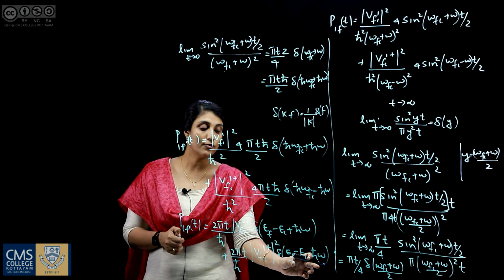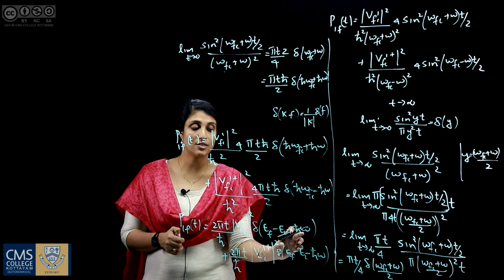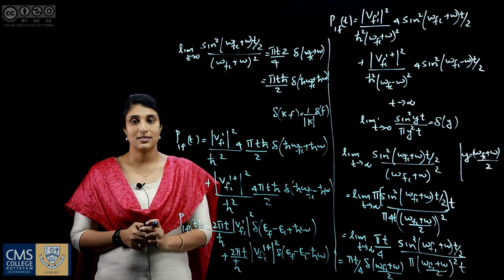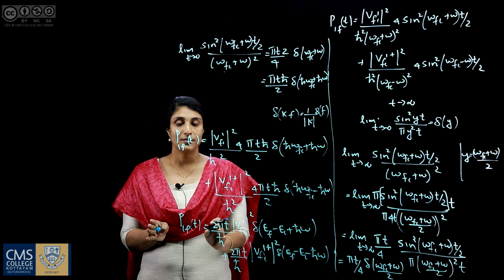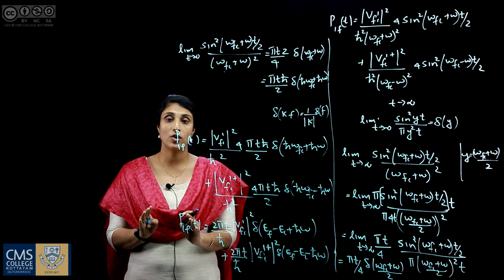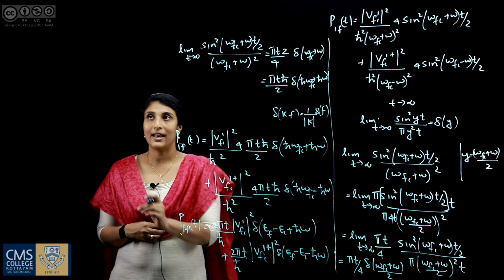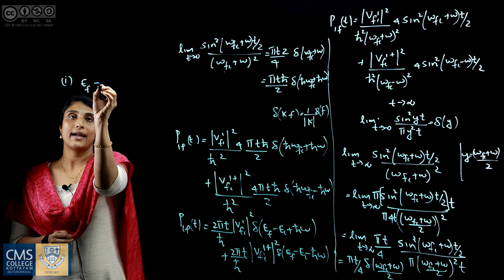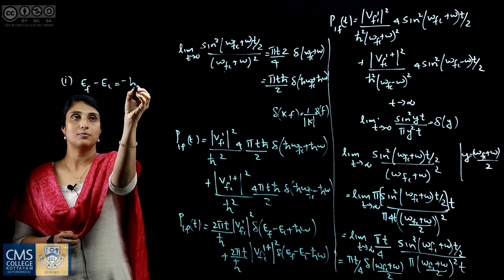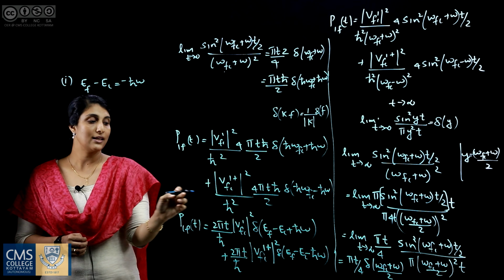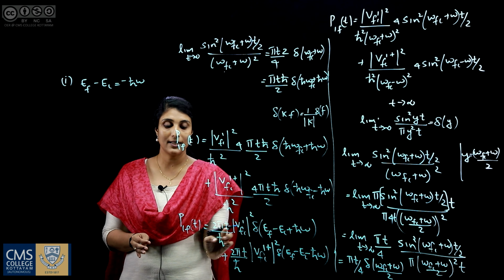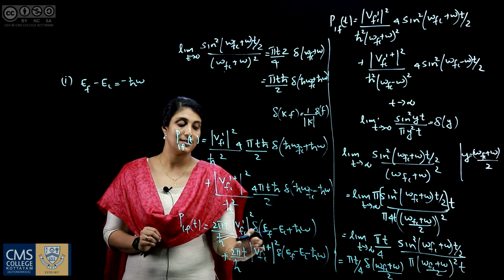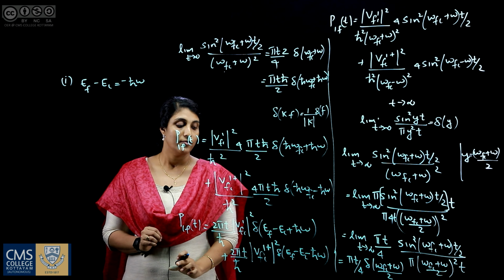So the transition probability has a non-zero value when Ef minus Ei equals minus h bar omega, but only the first term exists.